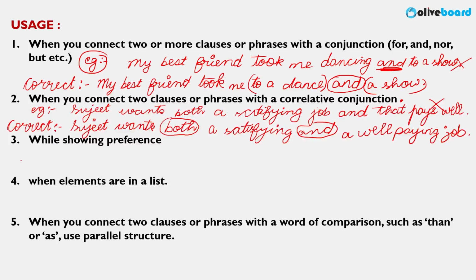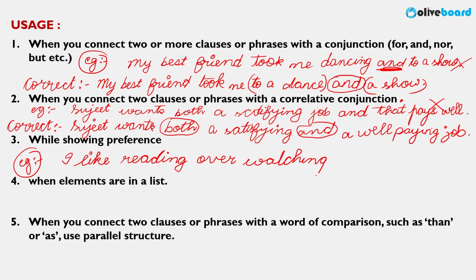Even when you are showing preferences, what you like and what you dislike, or what you like more, right? For example, if I give my own example, I'll write I like reading over watching movies, right? So I'm giving you a preference. I prefer tea over coffee. So I'm giving you a preference. Therefore, I'm using the same reading, watching, same ing forms following the parallel structure.